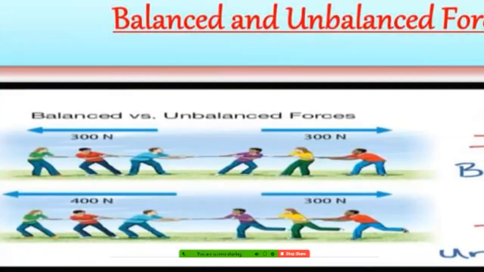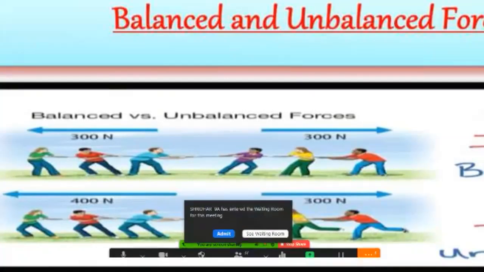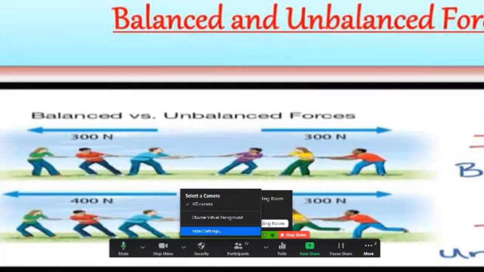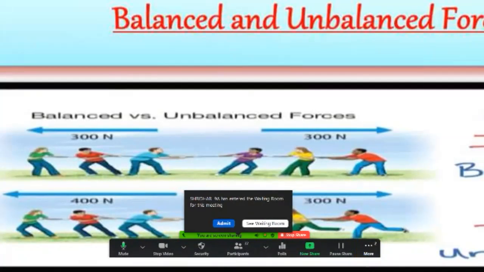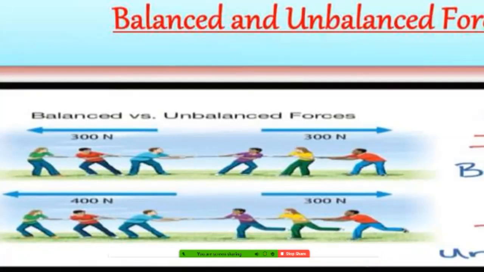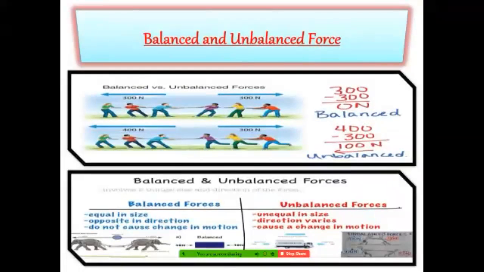So these are basically the applications you can understand, like tug of war. Whenever we apply equal force from both sides, there will be no changes. But whenever the force applied from one side is more and the other side is less, all the objects will move toward the more side. So this is balanced force and unbalanced force.